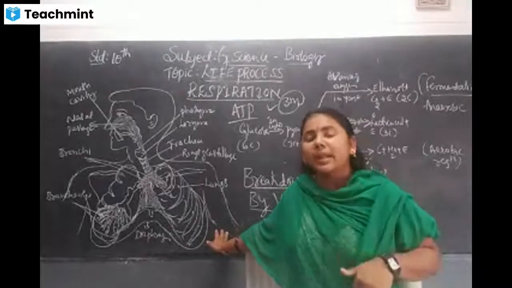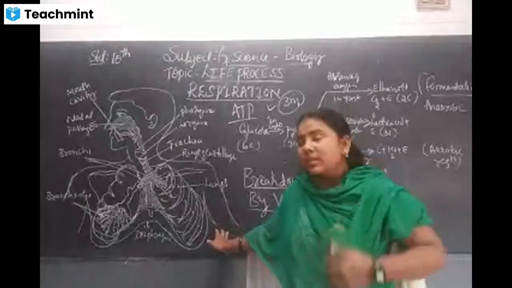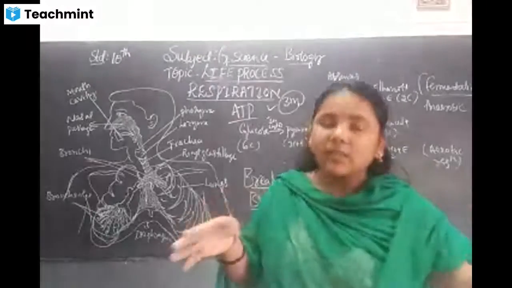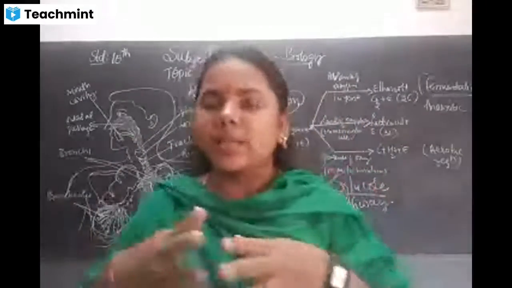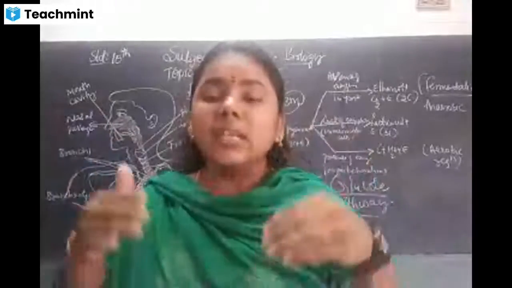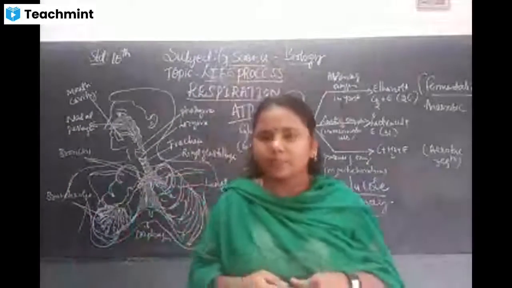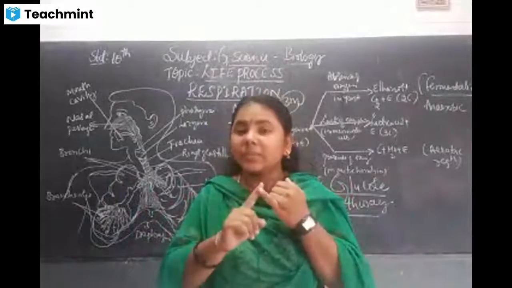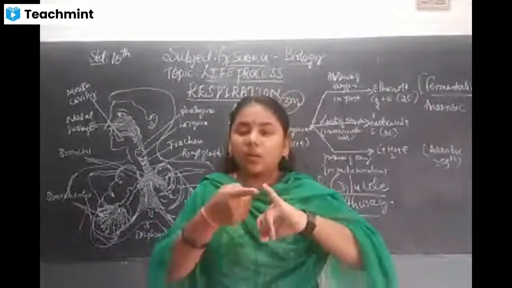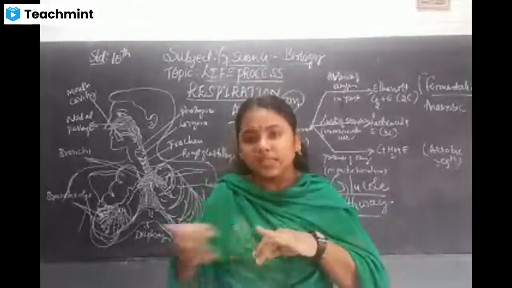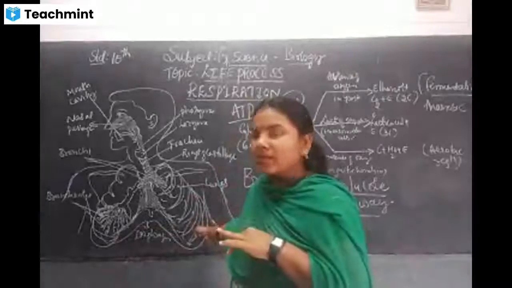Afterwards, it takes and supplies it to all the parts of the body. There is a separation of oxygen and a separation of carbon dioxide, and both will dissolve in the blood. Just remember this final step.